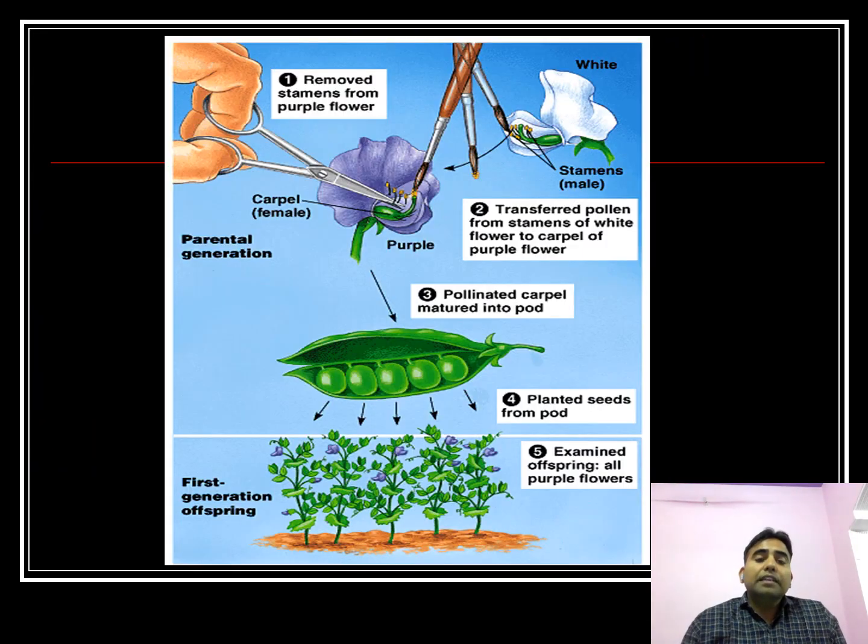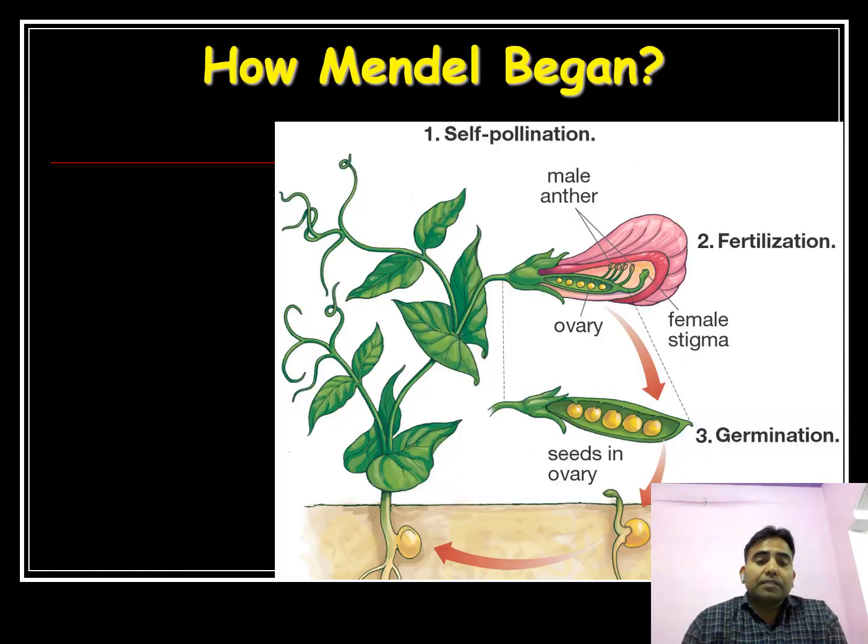Here we can see how Mendel performed the experiment. Remove the stamen from the purple flower. After that, transfer pollen from the stamen to the carpel of the white flower. We can see the mature pod here. After that, the plant seeds are planted from the pod. Here we can examine the plants.